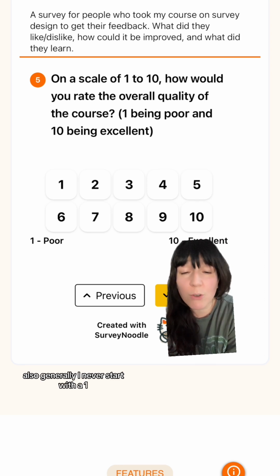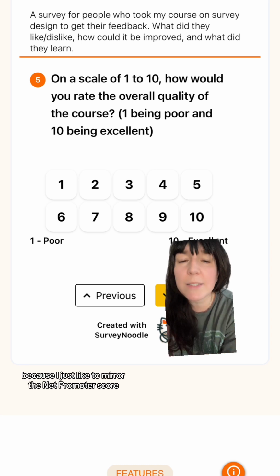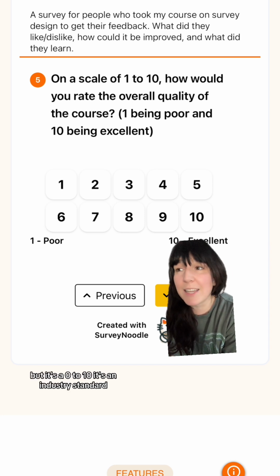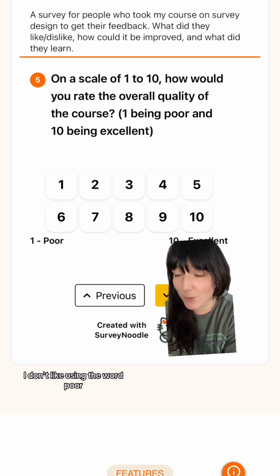Also, generally, I never start with a 1. I always start with a 0 if it's an up-to-10 scale, because I like to mirror the Net Promoter Score, which we can talk about later. It's a 0 to 10. It's an industry standard. I would never start at a 1. I also don't like using the word poor.